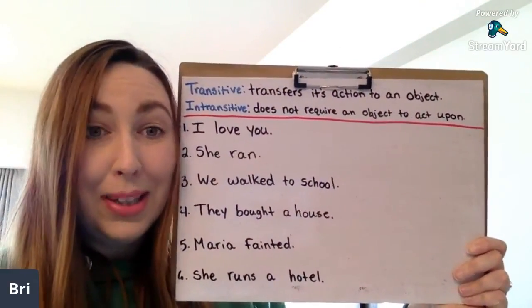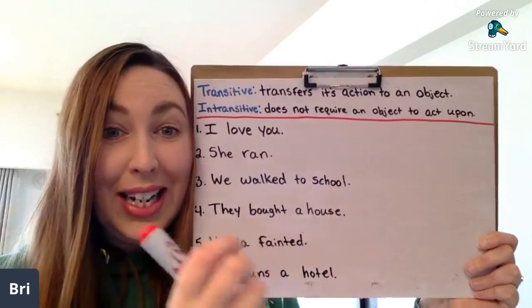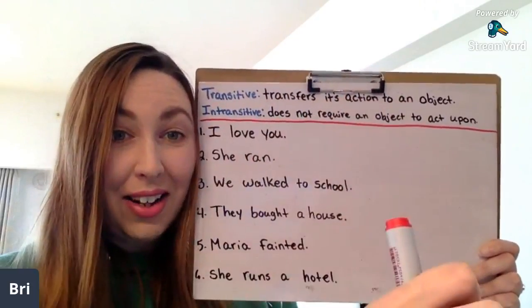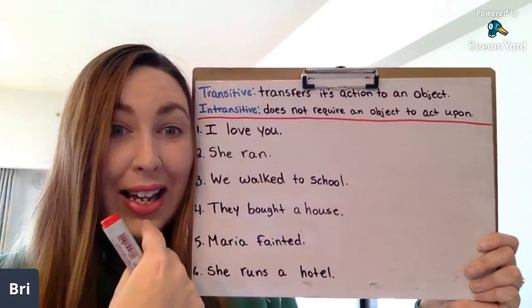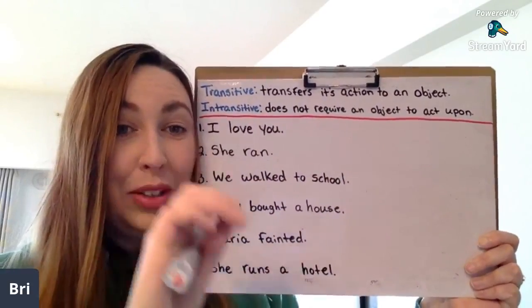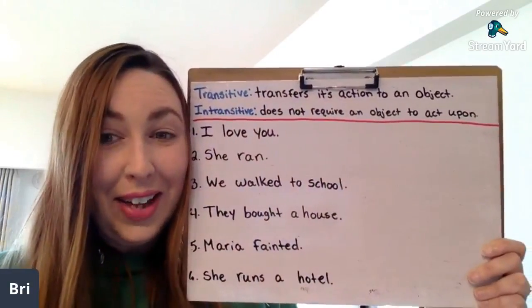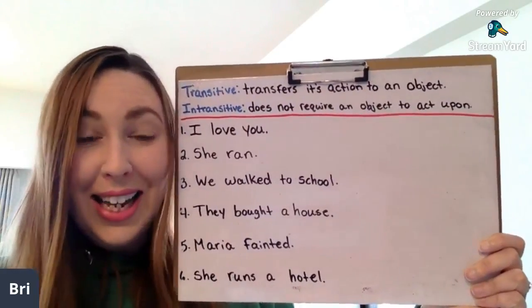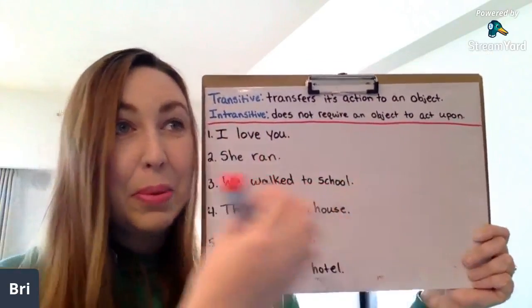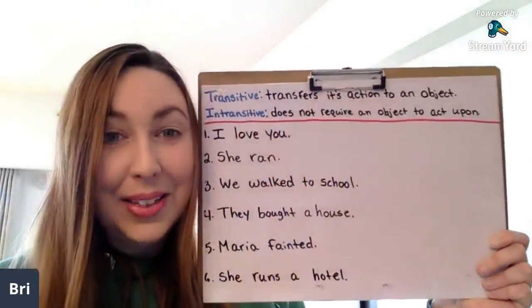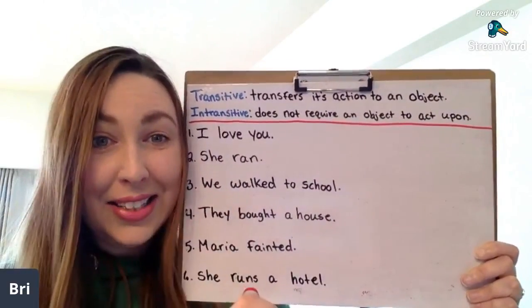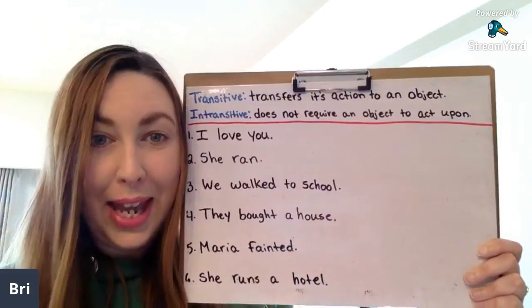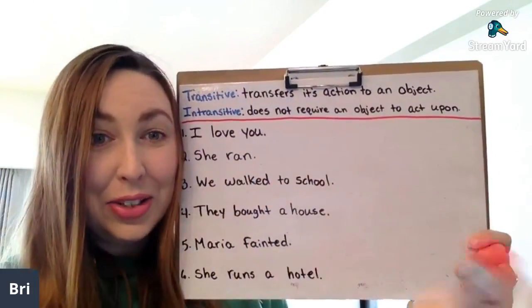A good example is eat, right? I eat a hot dog. So I am doing the action to the hot dog. I eat a hamburger. I eat pizza. Very American foods. Eat in that sentence would be transitive. We are transferring the action to the object.